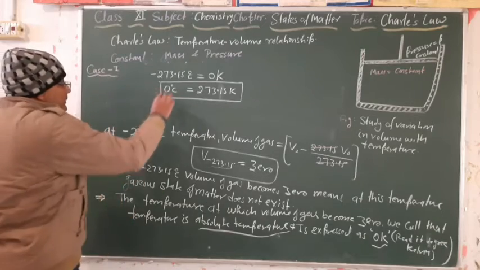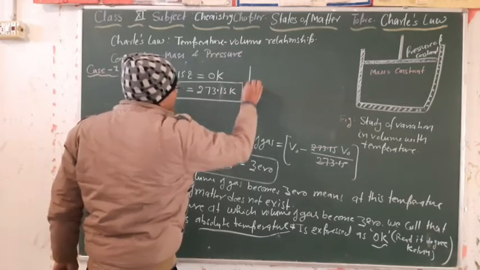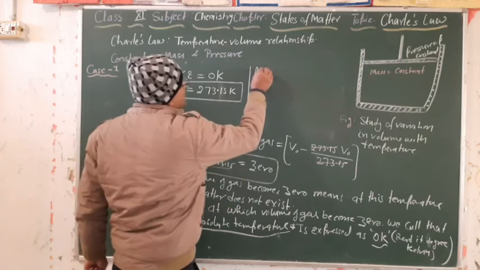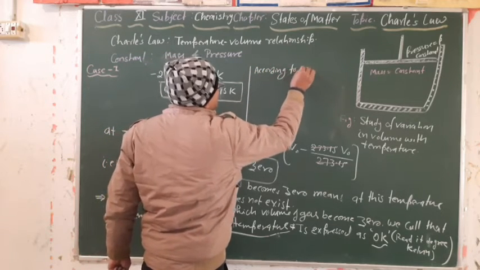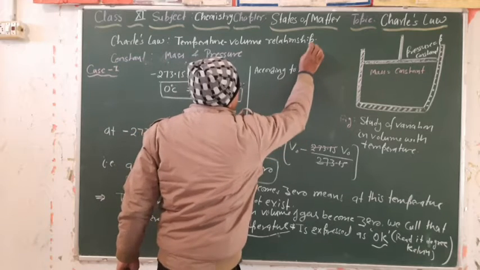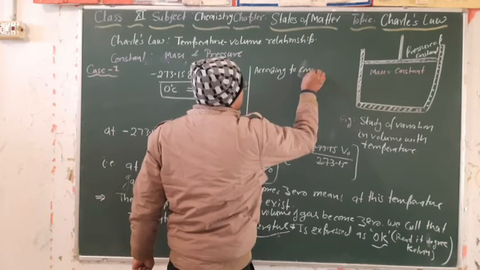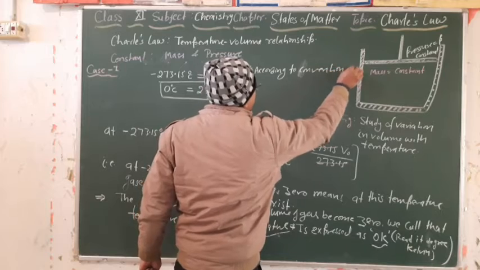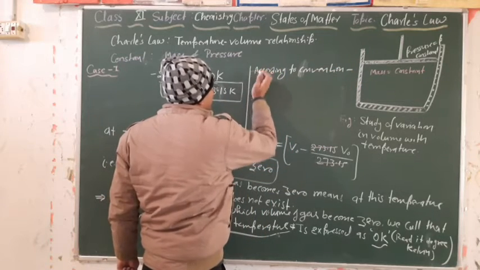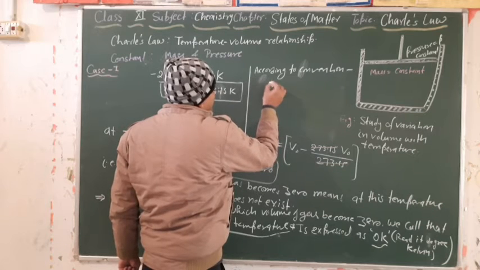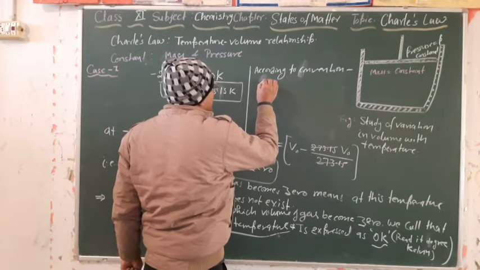So according to one convention we have, when we express or denote temperature in degree Celsius, we use the small t.